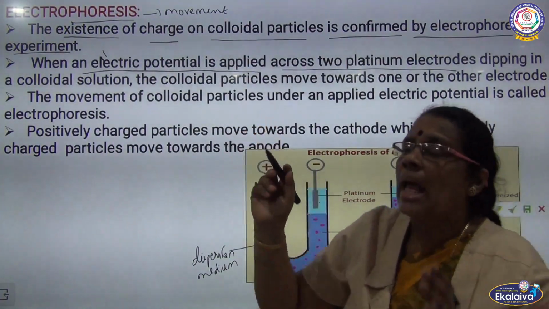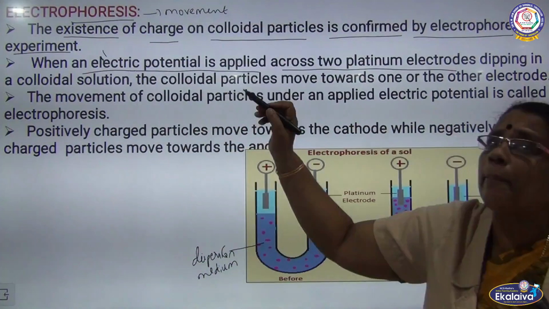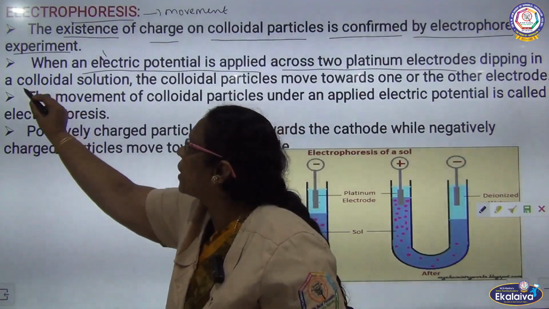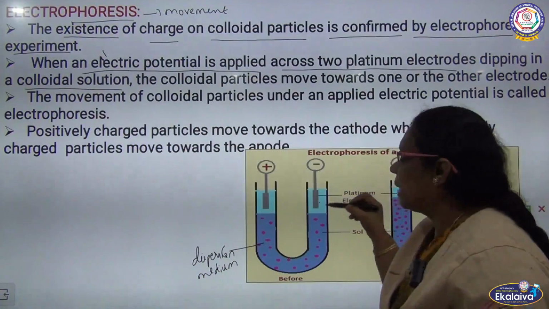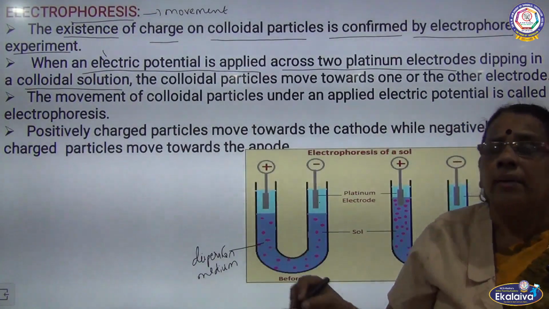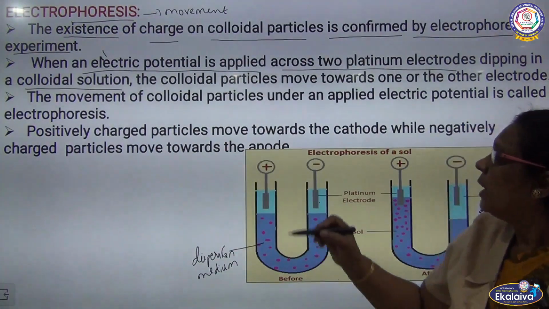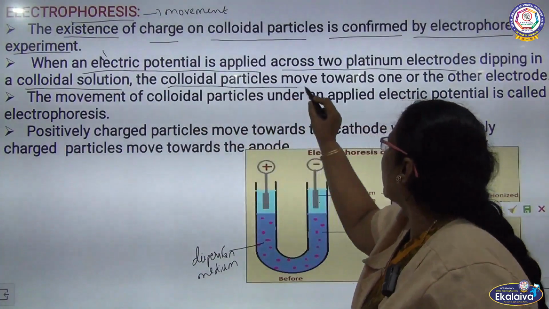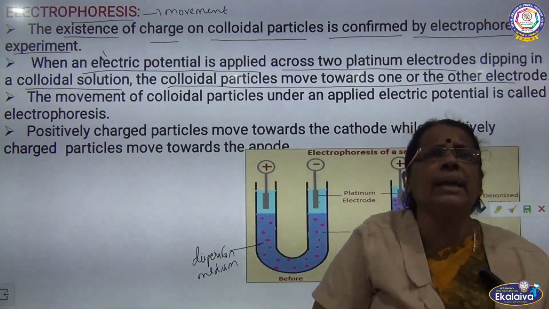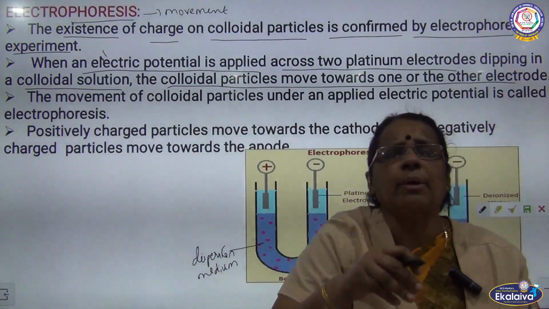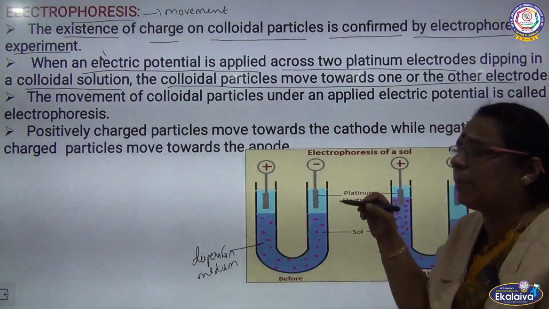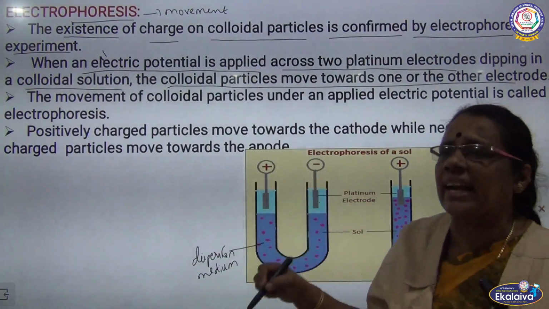So what is happening here? I am passing electric current. When electric potential is applied across the two platinum electrodes dipped in a colloidal solution, you can see the particles that are dispersed in the dispersion medium. The colloidal particles move towards one or the other electrode. I am passing current between the two platinum electrodes which are kept immersed in the colloidal solution taken in the U-tube.